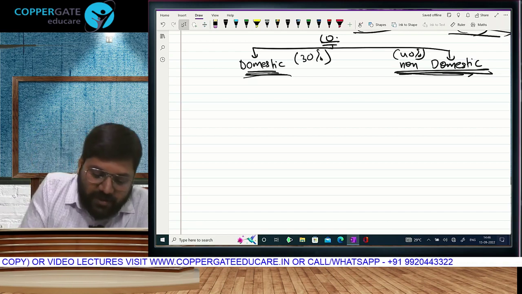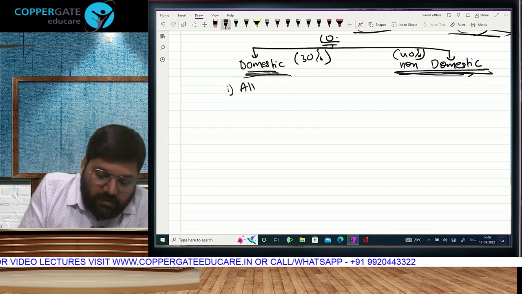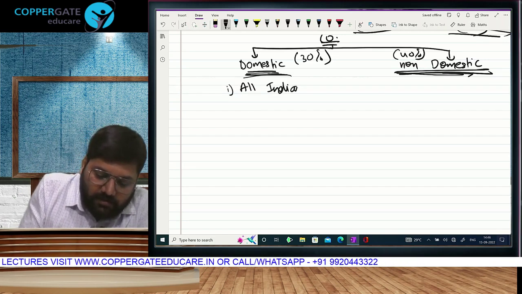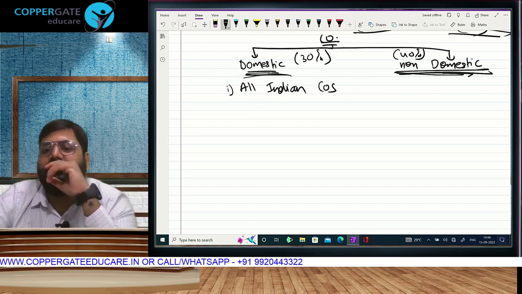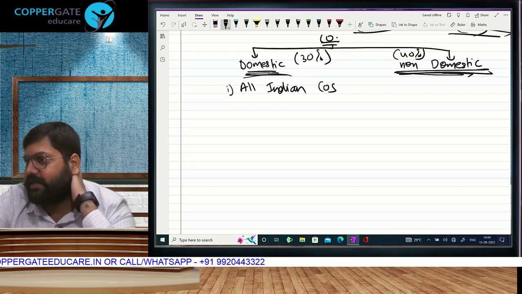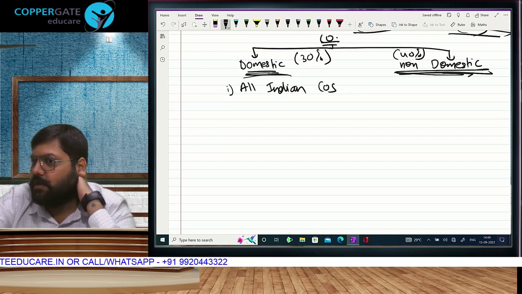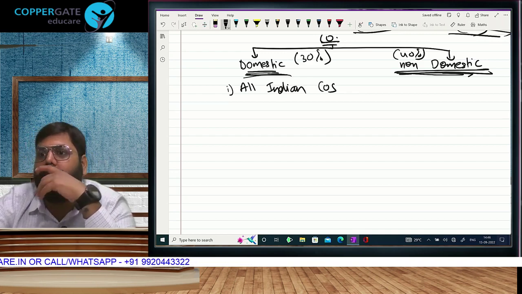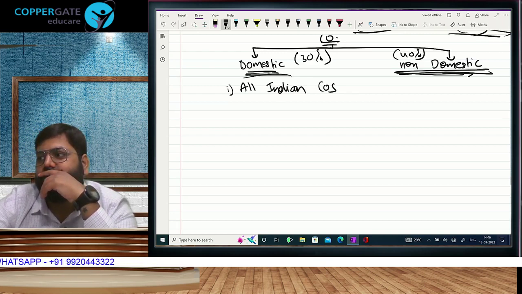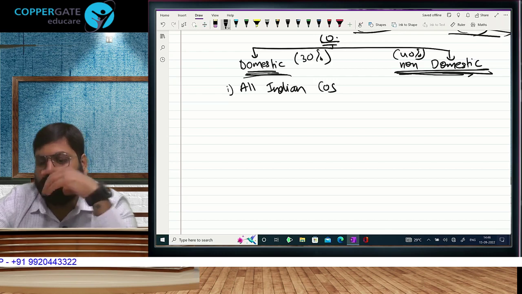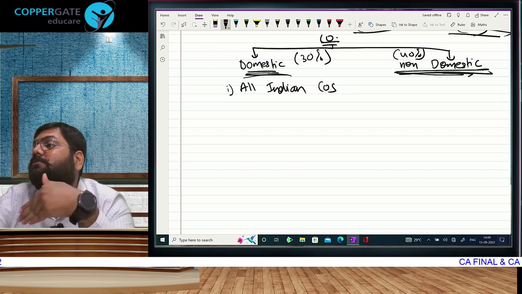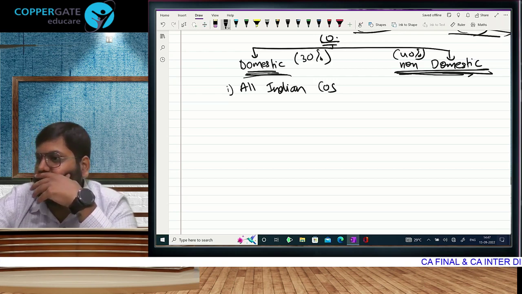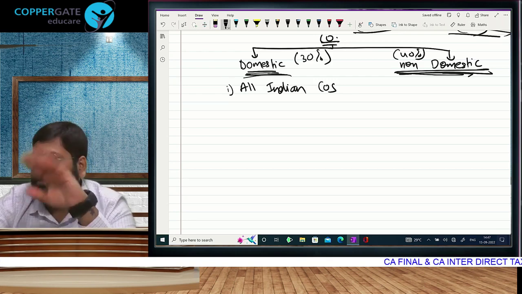Okay, so what is domestic company? All Indian companies are domestic companies. Once a company registers under the company law of India, is it an Indian company? It is also by default a domestic company. Did you understand what it means? Math people, Indian company is a subset of the definition of domestic company.